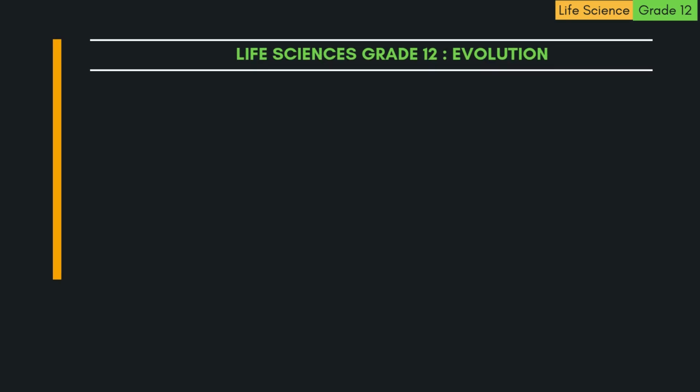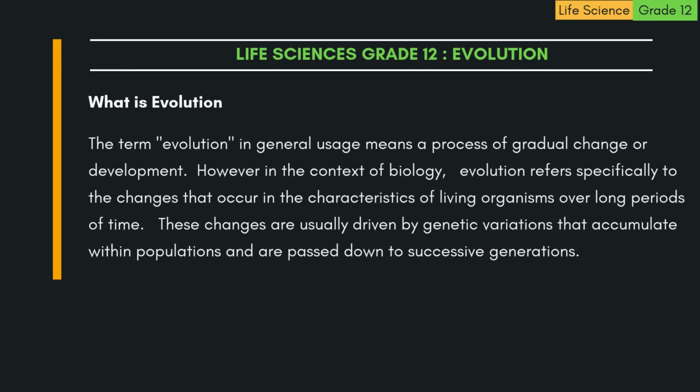Life Sciences Grade 12, Evolution. What does evolution mean? The term evolution in general usage means a process of gradual change or development. However, in the context of biology, evolution refers specifically to the changes that occur in the characteristics of living organisms over long periods of time. These changes are usually driven by genetic variations that accumulate within populations and are passed down to successive generations.